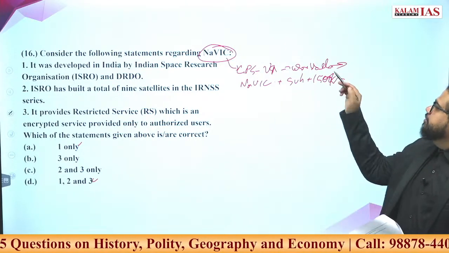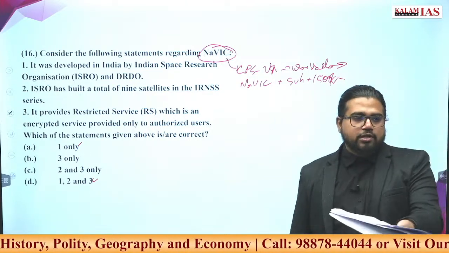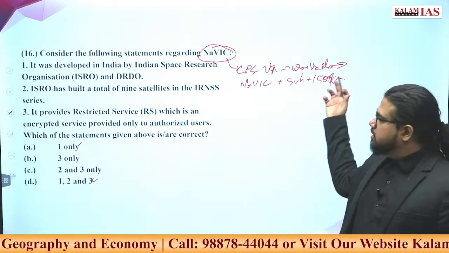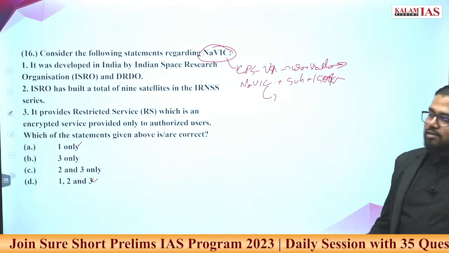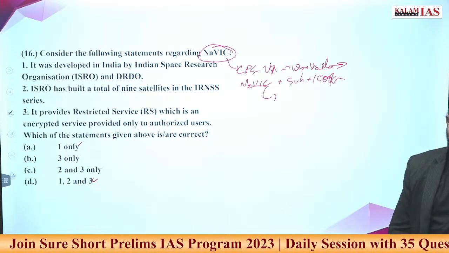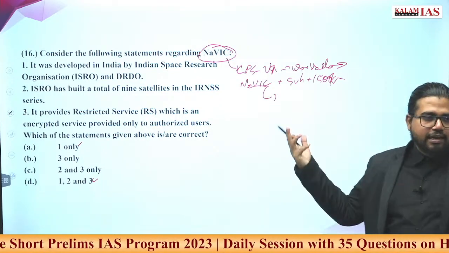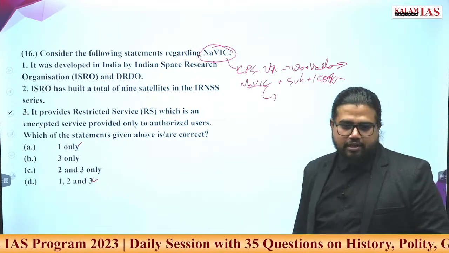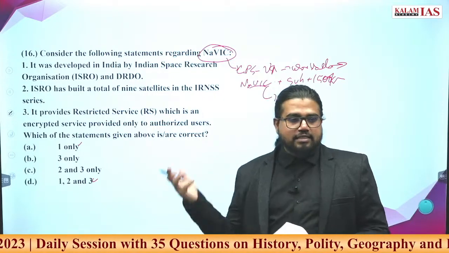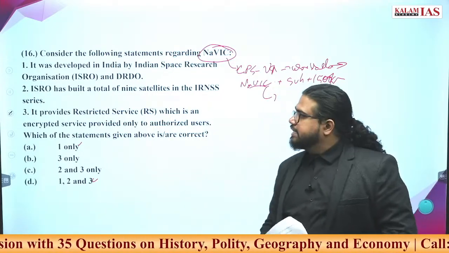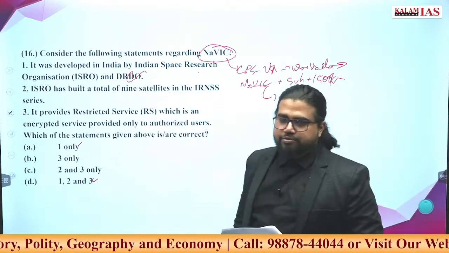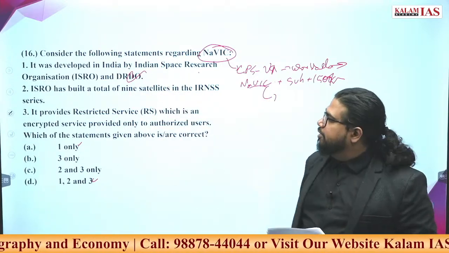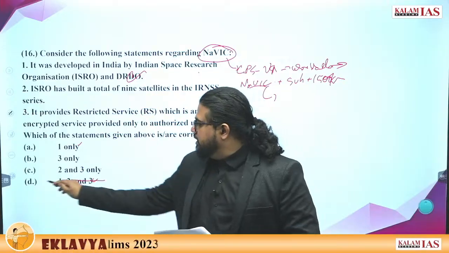GPS means the frequency ranges are very much adaptable to the mobile devices we are using. You can see this in all mobile phones. For Navic the frequency range is different from what normal phones can handle. That's why even though Navic has been there for some years, you will not find any Navic applications in day-to-day life. It's very difficult to find. Military and other applications are much more compared to civilian applications. It is developed by ISRO and DRDO? DRDO is not a part of it. It is an initiative solely developed by ISRO. So 1 cannot be there.